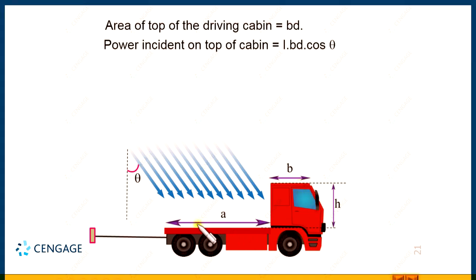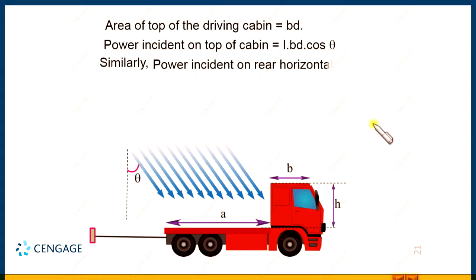Similarly, we can find the power incident on the rear horizontal part of the truck. As we discussed, the area of this part is A multiplication d, intensity is capital I, and here also the angle from the normal of the surface to the ray direction is again theta. So, the power incident on the rear horizontal part of the truck is equal to I multiplication A multiplication d multiplication cos theta.